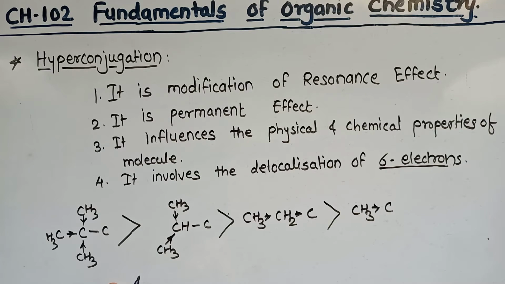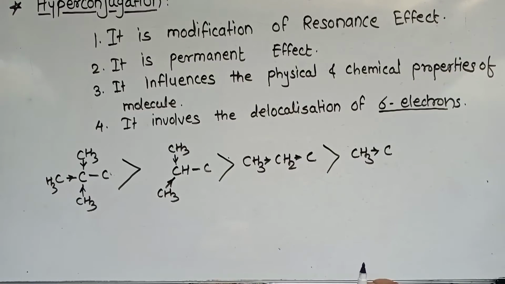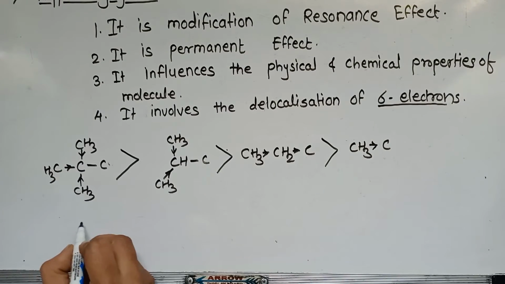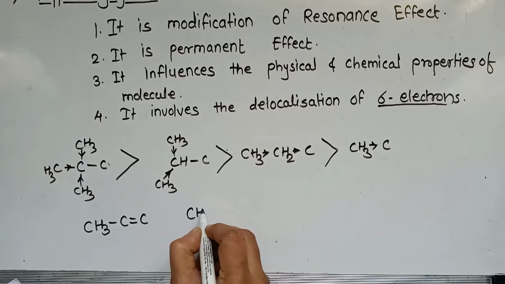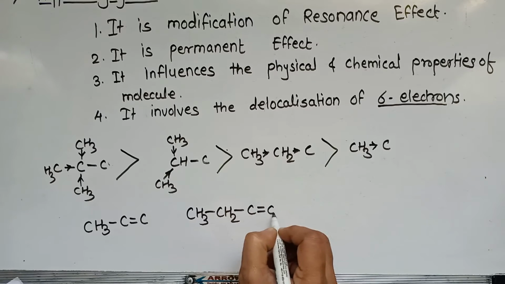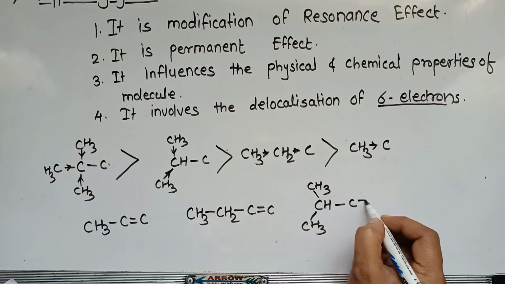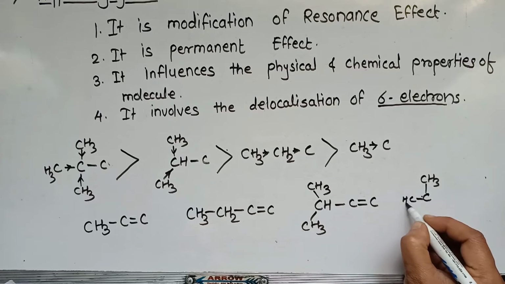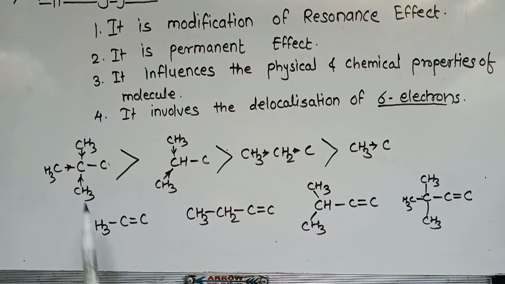But if these groups attach to a carbon carbon double bond, suppose CH3 attached to a carbon carbon double bond, then CH3CH2 attached to a carbon carbon double bond, this isopropyl group attached to a carbon carbon double bond, and the last group, the tertiary butyl group, attached to a carbon carbon double bond, the inductive effect order is like this.